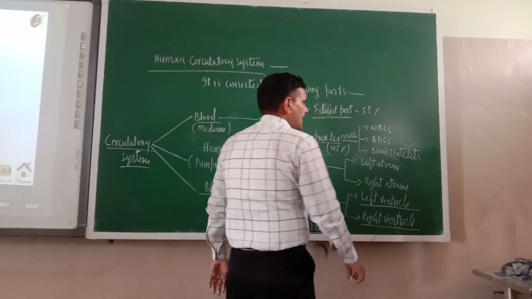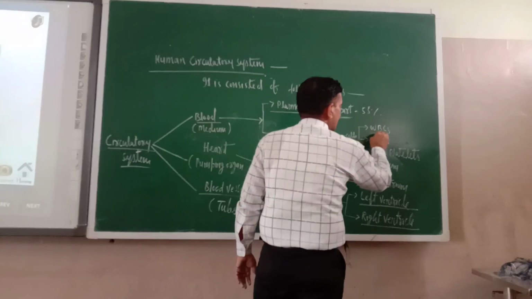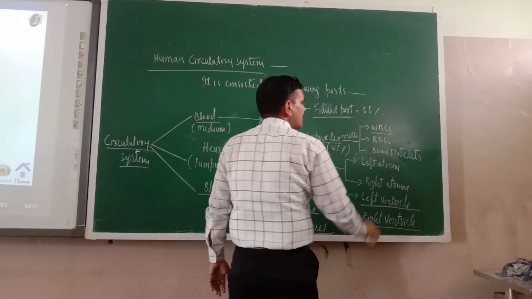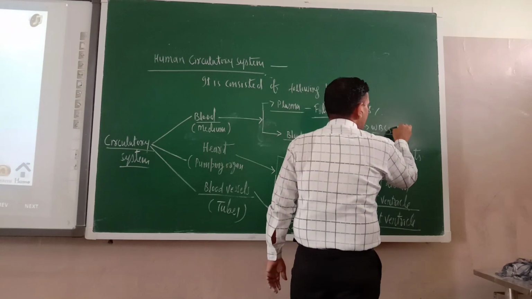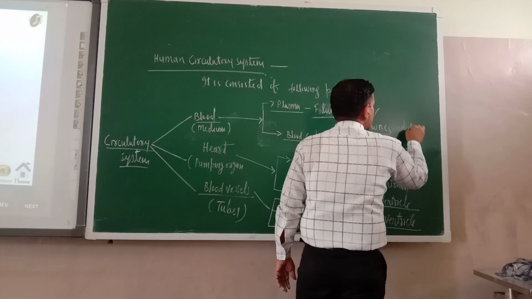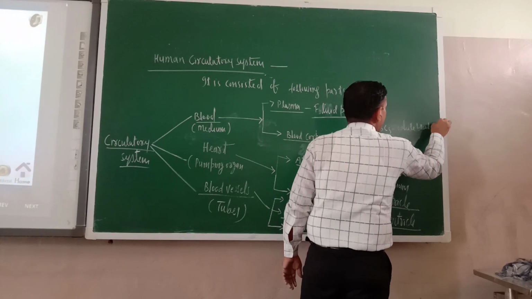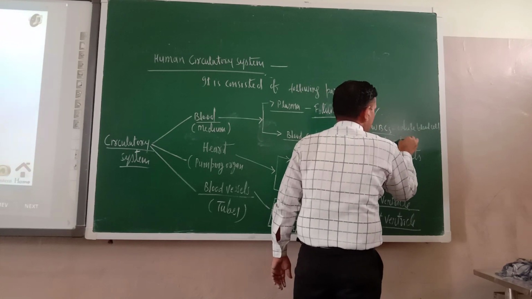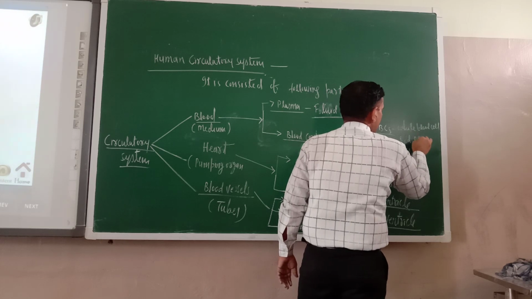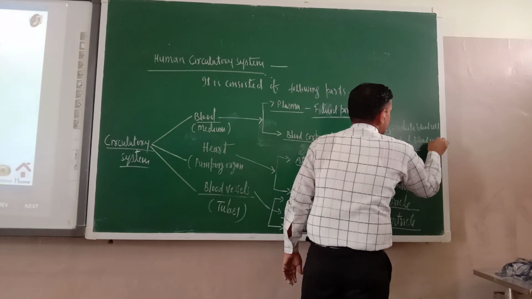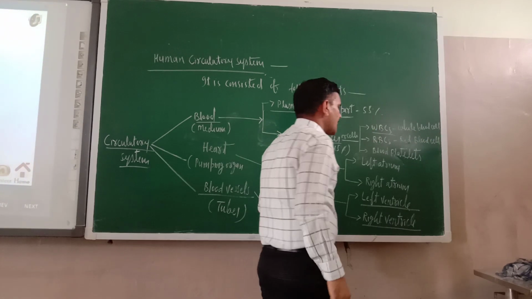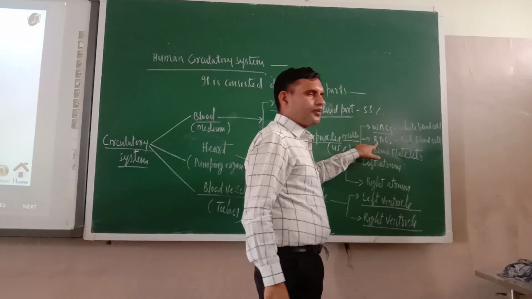Blood corpuscles are basically three types. First one is the WBCs. What is the meaning of this one? White blood cells. This one is the red blood cells. Just try to understand. In RBC only hemoglobin is found.